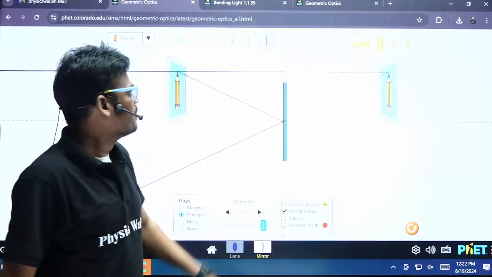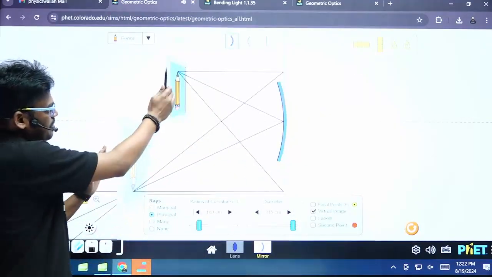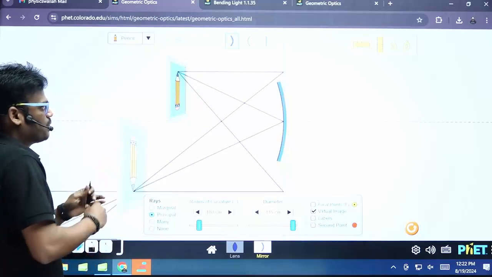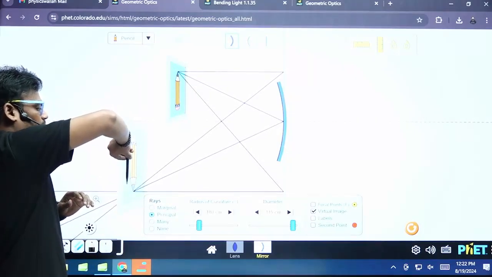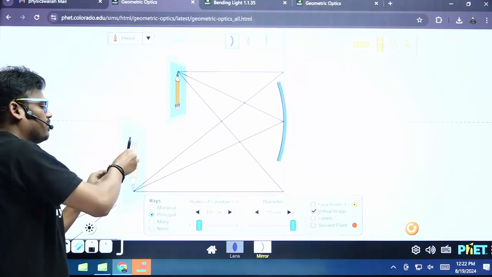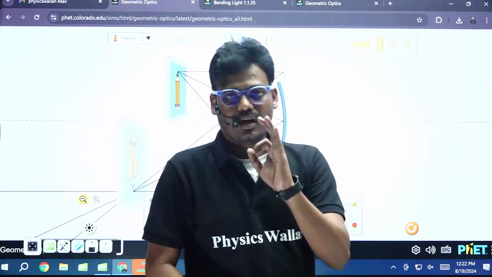Getting my point? If I consider this image, this is the object and this is the image. The image is downward, means upside down, inverted. This kind of image we call a real image.